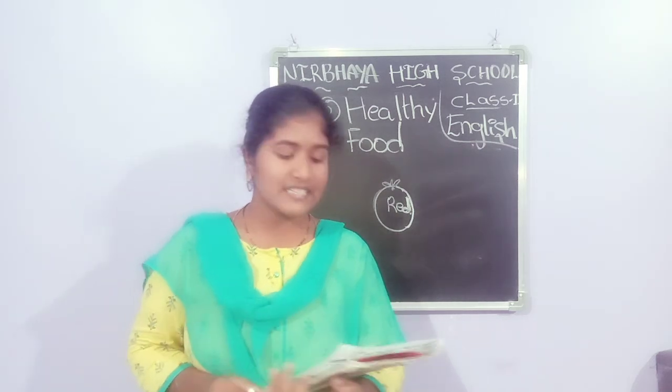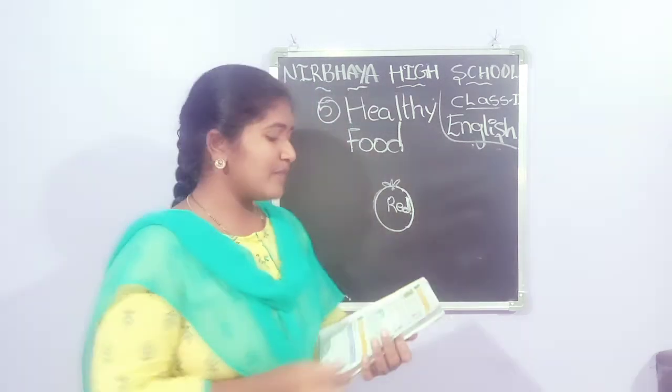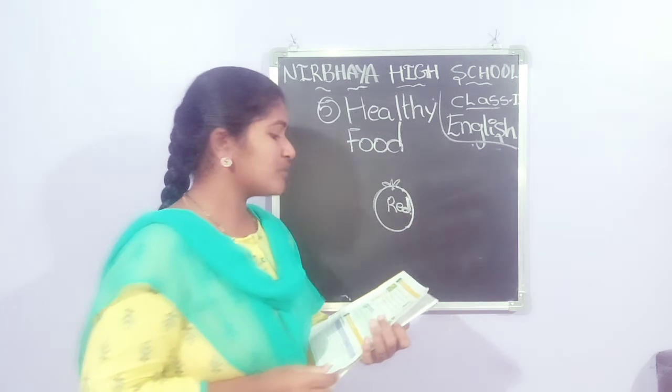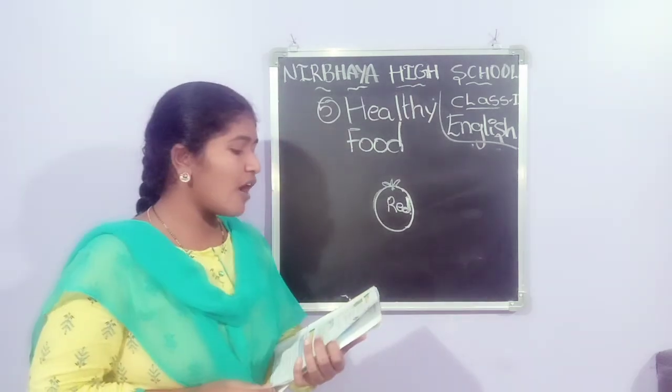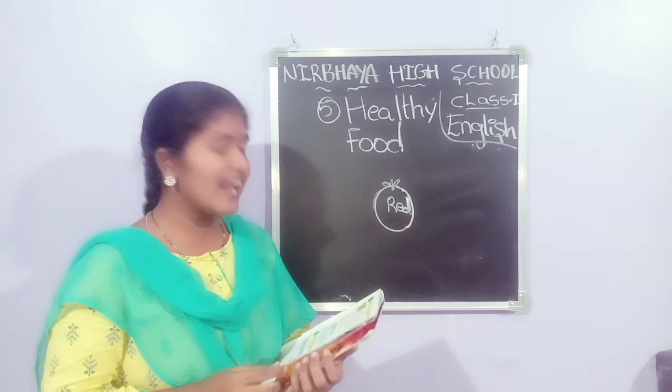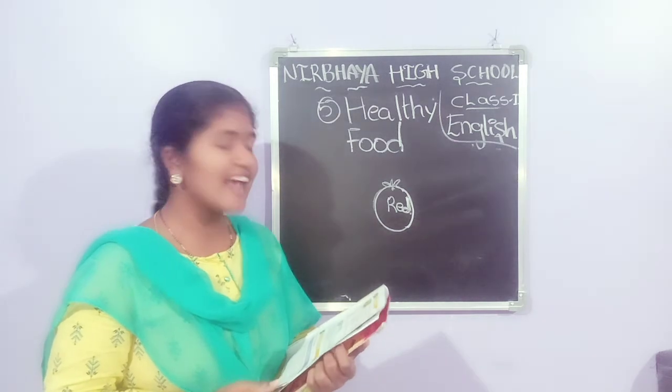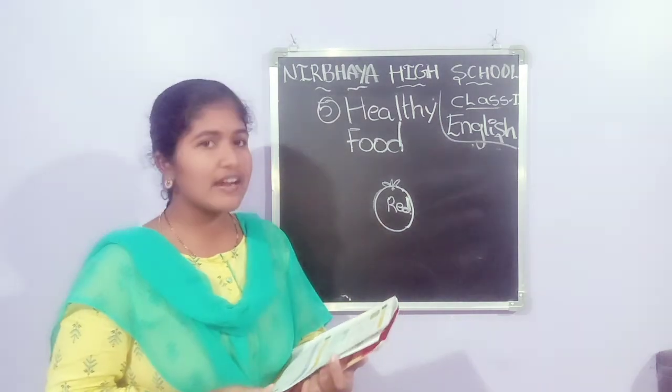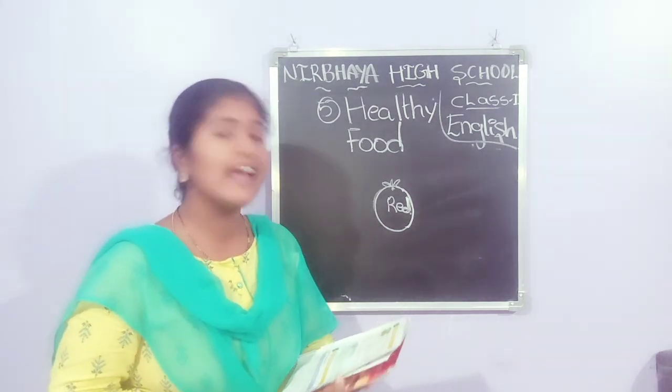G-R-E-E-N. Green. Beans are green. Next one. A brinjal has a crown. A-B-R-I-N-J-A-L. Brinjal has. H-A-S, has. A-C-R-O-W-N. Crown. A brinjal has a crown.